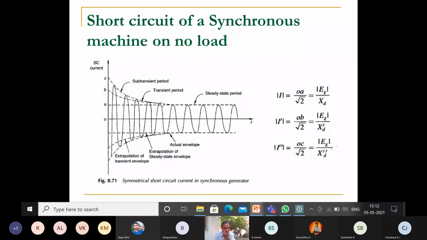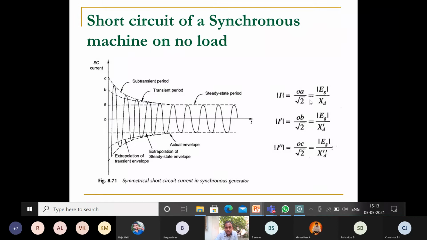After that the transient dies out, and the remainder is called the steady state, which becomes constant. This is the actual envelope, this is the extrapolation of the steady state envelope, and this is the extrapolation of the transient envelope. This is the symmetrical short circuit current in the synchronous generator.